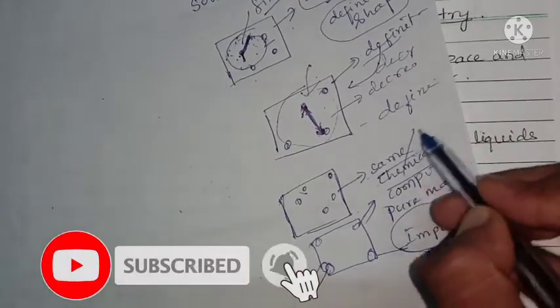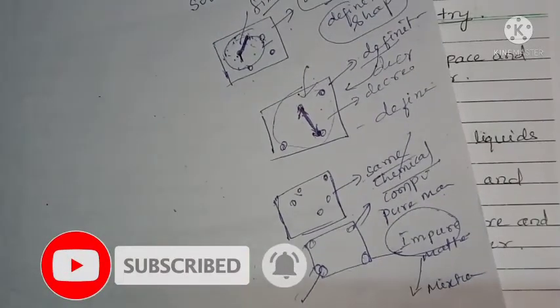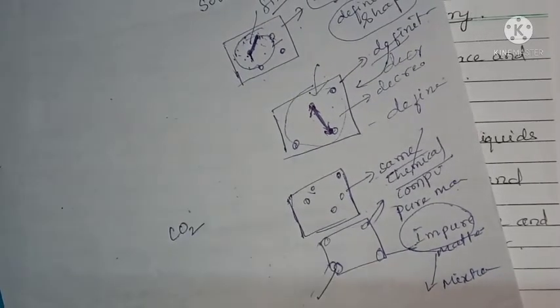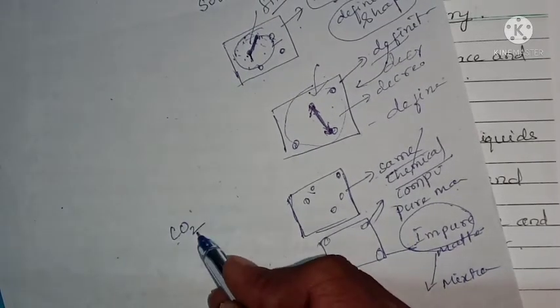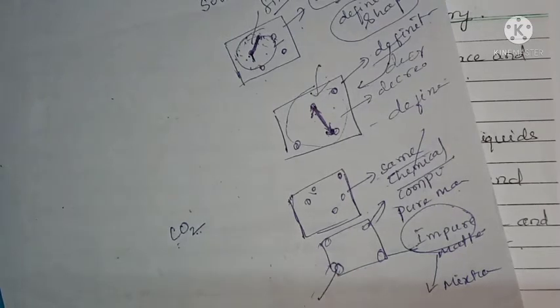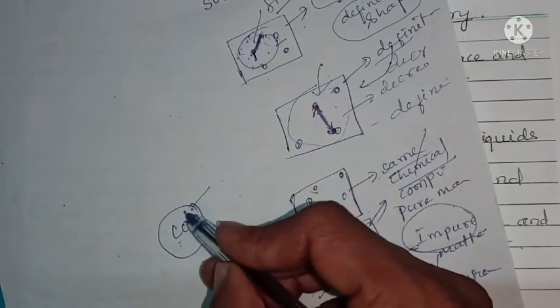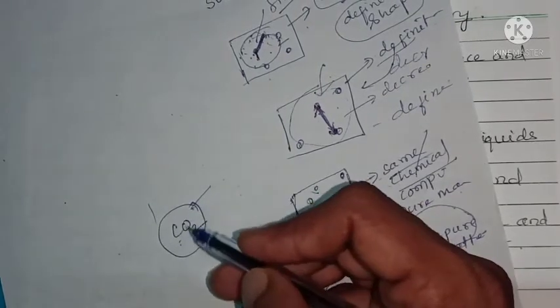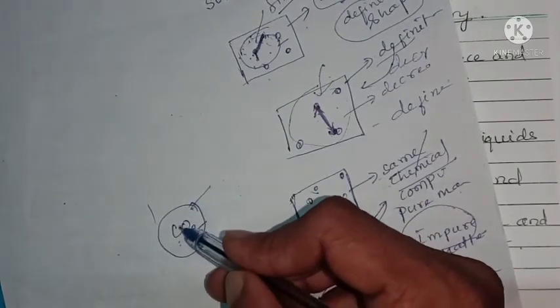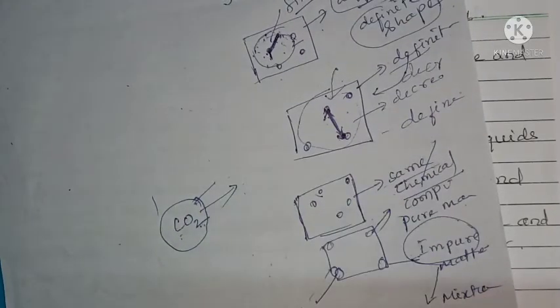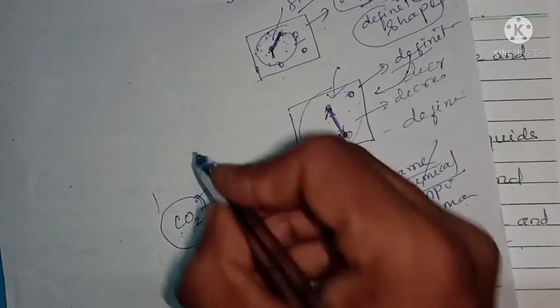Pure matter is nothing but elements and compounds. Carbon dioxide has two types of elements, carbon and oxygen. If we take a certain amount of carbon dioxide, each and every carbon dioxide molecule has the same composition, so we call it pure matter.